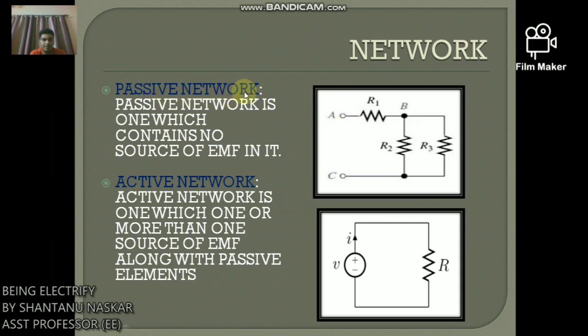Now passive network and active network. Passive network is one which contains no source of EMF in it. This network is called passive network because there is no EMF in it. Okay. Active network. Active network is one which has one or more sources of EMF along with passive elements. Okay, so this is a passive element and this is an active element, source of EMF. So these all together make an active network.